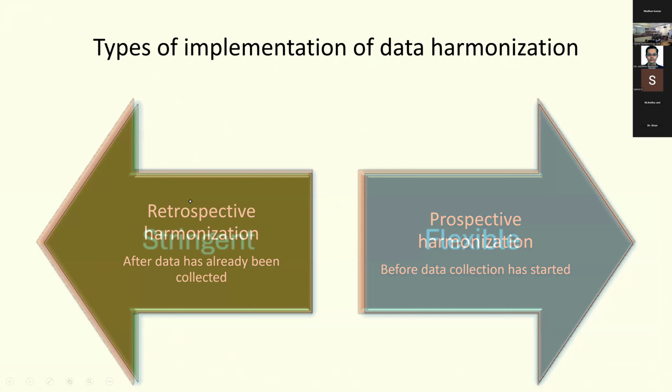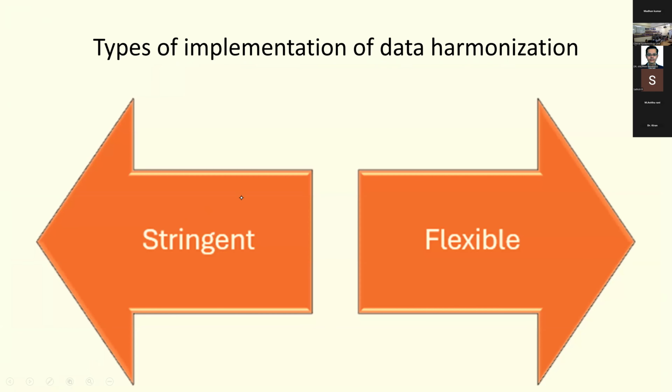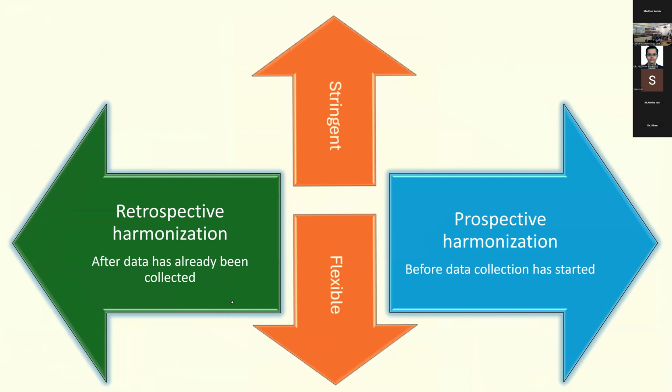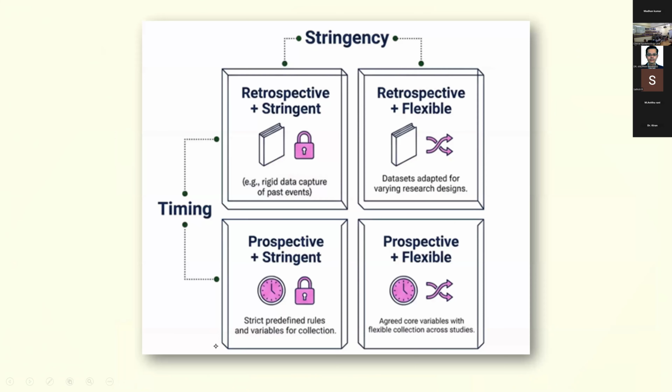So this is in one direction. And another way to look at it is, are you going to do it stringently or are you going to do it flexibly? So these are basically in orthogonal directions. So you can have a retrospective study which is stringent, or you can have a retrospective study which is flexible. You can have a prospective study which is stringently done, or a prospective study which is flexible.